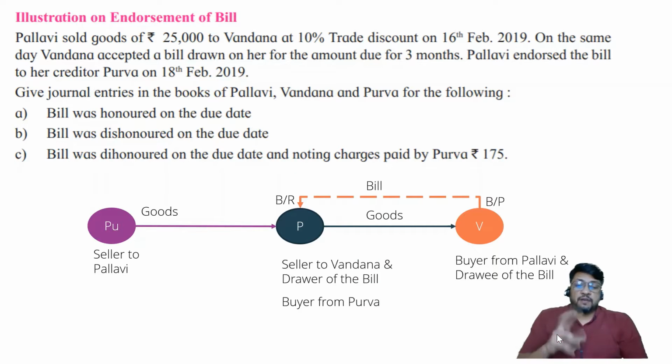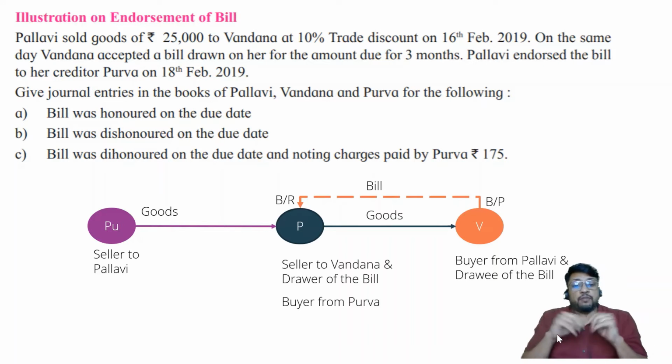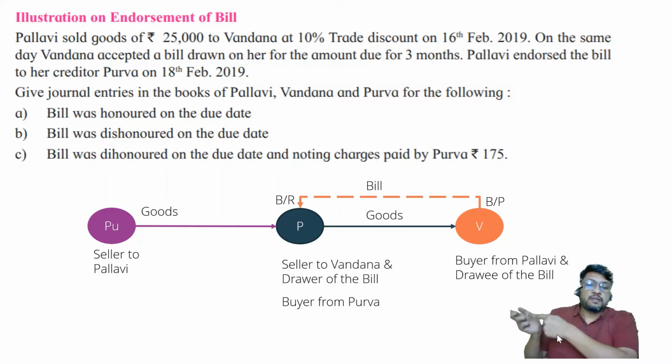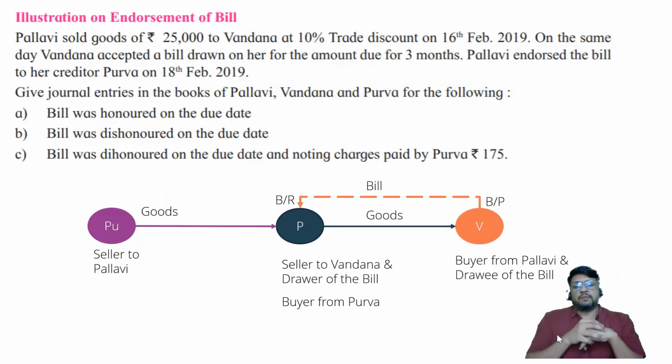In that case, Pallavi will have two different bills. One is bills receivable, which is going to come from Vandana, and one is bills payable, which is the amount payable to Purva. One will be her bills receivable and one will be her bills payable. This is how the situation will happen if Purva draws another bill of exchange on Pallavi and Pallavi accepts it and gives it back to Purva. However, Pallavi is telling Purva, why are you drawing a new bill? If you are drawing a new bill, you have to again put a stamp on that bill.